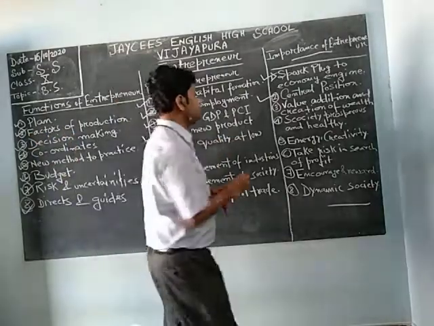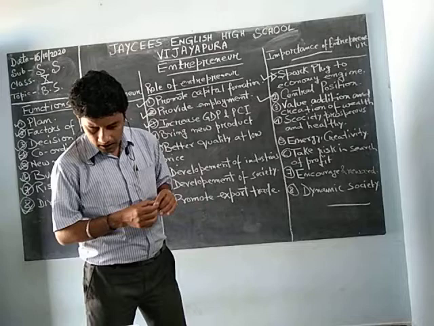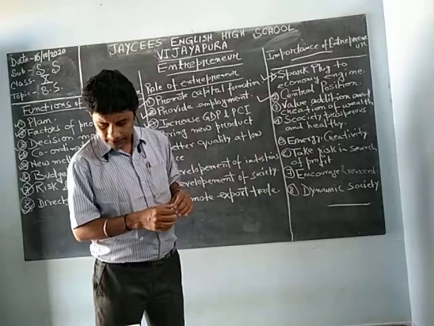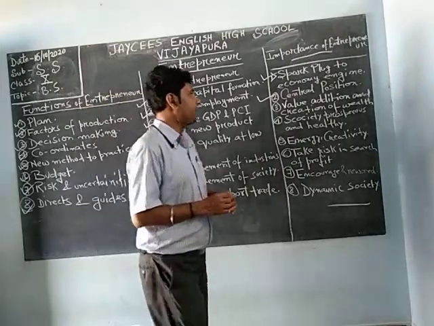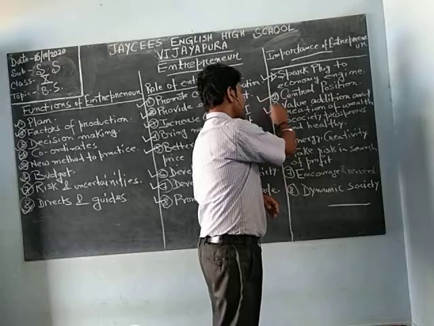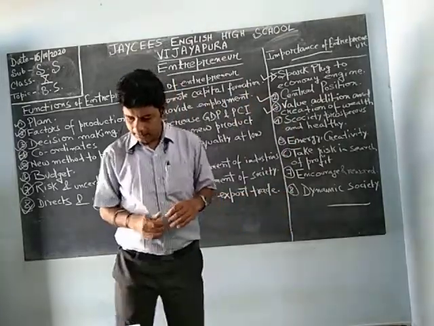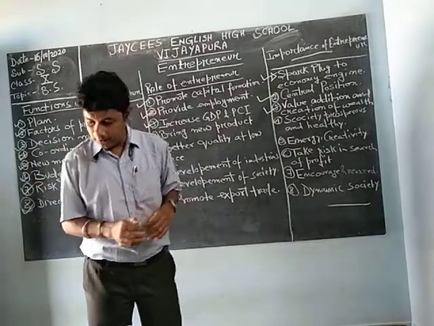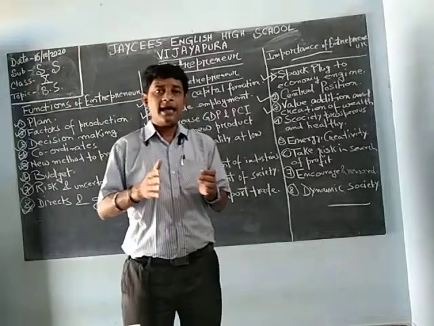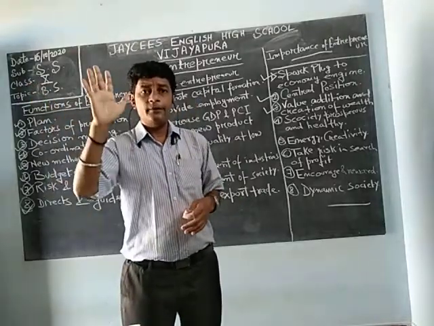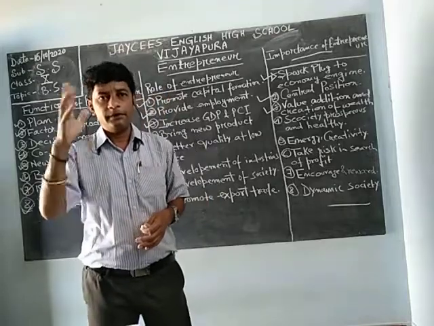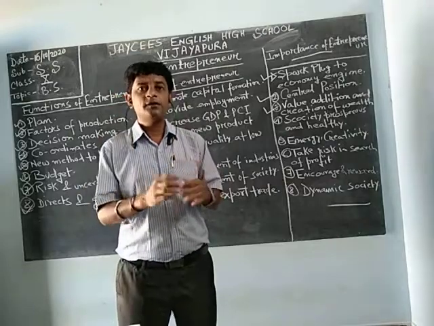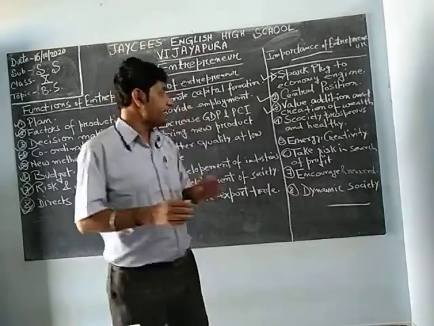Next is value addition and creation of wealth. They encourage value addition and creation of wealth for the economic development of the country. What is value addition? I have already described it in the keywords. Value added is the difference between the price of the product or service and the cost of producing it. Suppose I am producing a mobile for 5 rupees and selling it for 50 rupees. People will not take it. There should be a justification or logical reasoning for that. So they are giving value addition and creation of wealth.